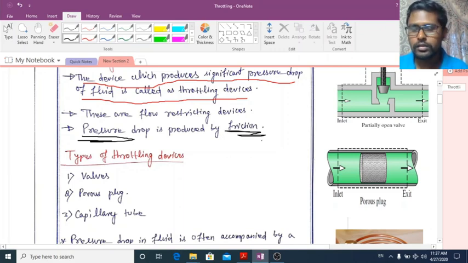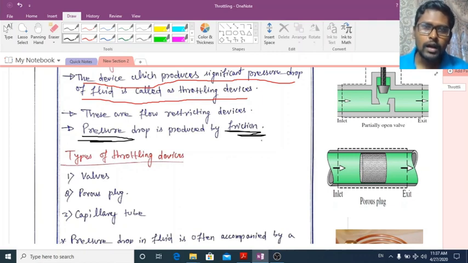So, what are the throttling devices? Throttling devices means the device which will produce significant pressure drop in the fluid flow. They are flow restricting devices. And if you use these types of device in fluid flow, they will decrease the pressure in the downstream, and this pressure decrease will come into picture due to the friction.